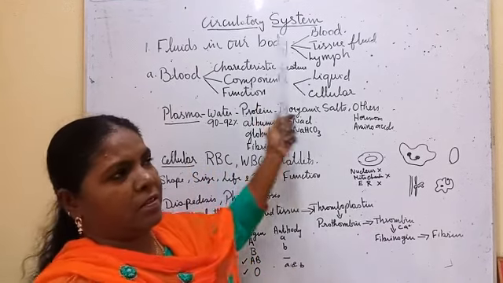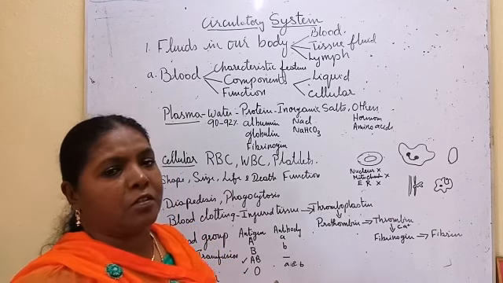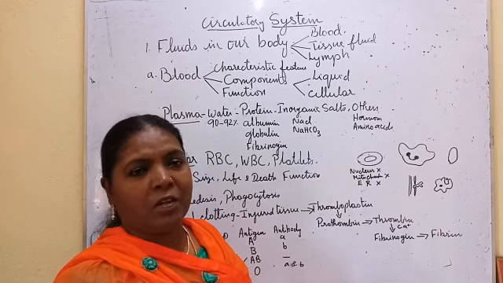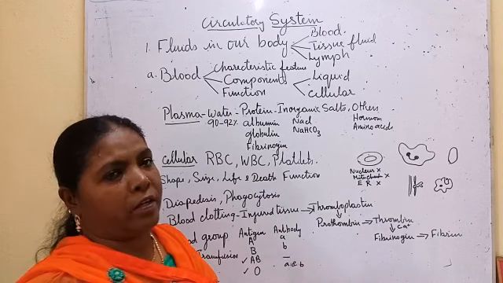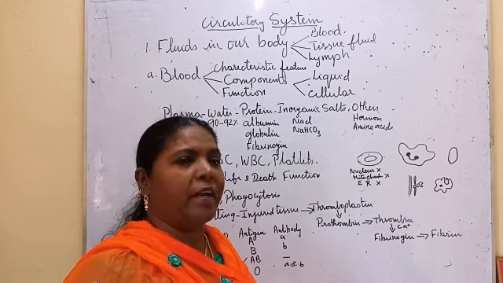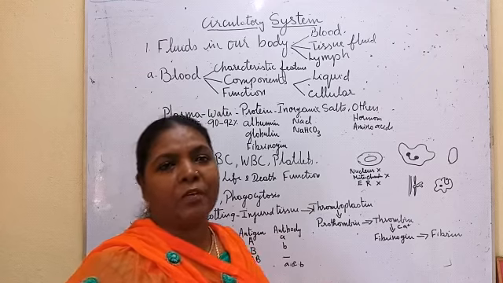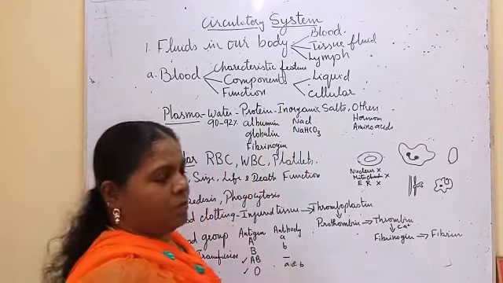Usually in lower classes we studied that the circulatory system consists of blood, heart, and blood vessels. Now we are going to see in a much more elaborate way the anatomy as well as the physiology of the circulatory system. Now this circulatory system circulates.